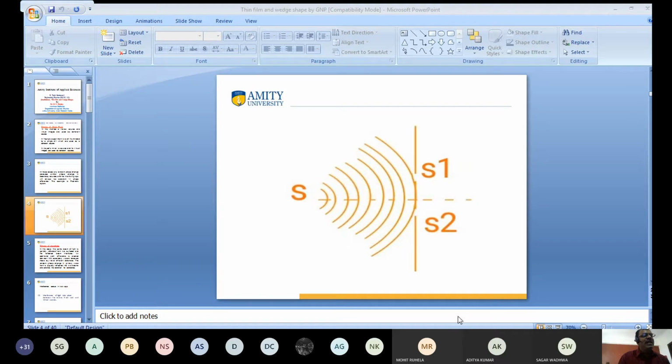This is known as division of wavefront. Young's experiment, which you have already done, and so on, are based on this.